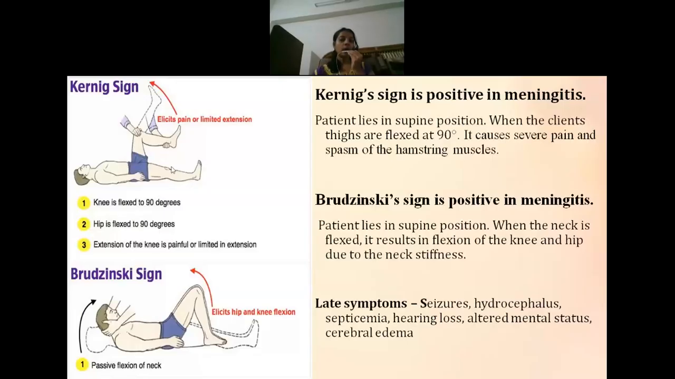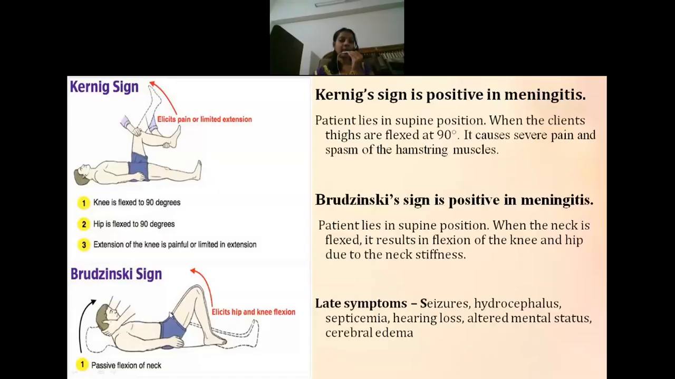Now, in Kernig sign, you have to ask the patient to lie in a supine position. After that, you have to flex the thighs at 90 degrees. When you're flexing the thighs at 90 degrees, it can cause severe pain and spasm of the hamstring muscles. So if the patient is experiencing severe pain and spasm of the hamstring muscles, it is referred to as Kernig sign.